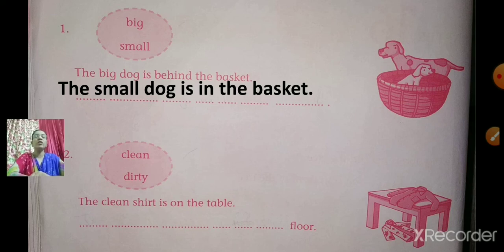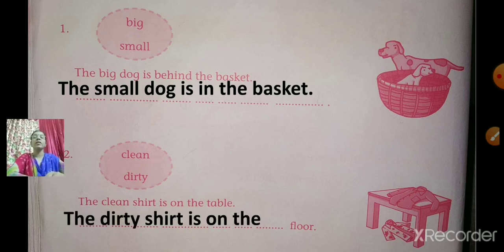Now where is the other shirt? Which is the other shirt? Dirty. So the dirty shirt is on the floor. The clean shirt is on the table. The dirty shirt is on the floor.